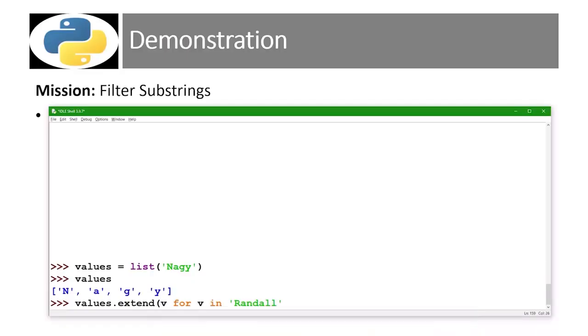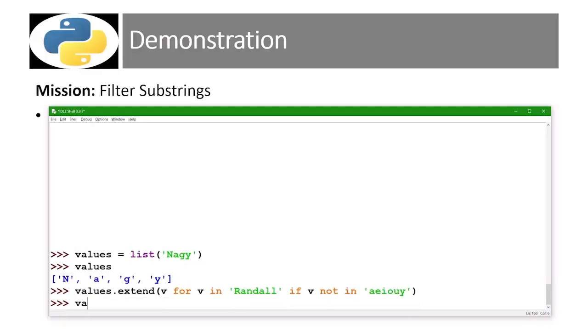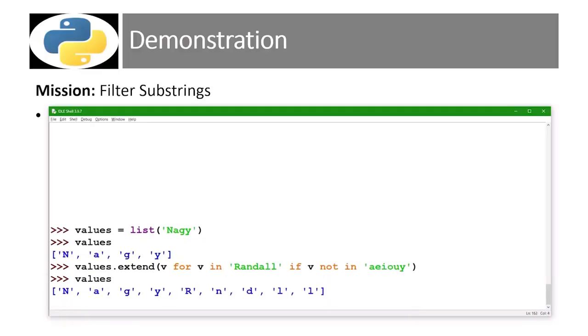For example, if we wanted to evaluate each one of our iterable strings, or substrings in this case, to include everything except for our vowels, we're going to return a generator that will be iterated by extend, so as to only extend our original values collection, so as to include characters that are not in A, E, I, O, U, or Y. Very Pythonic.